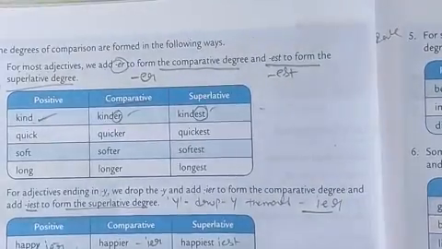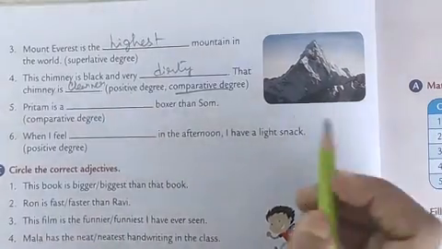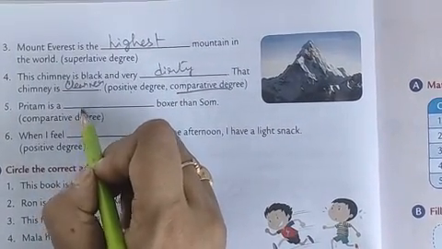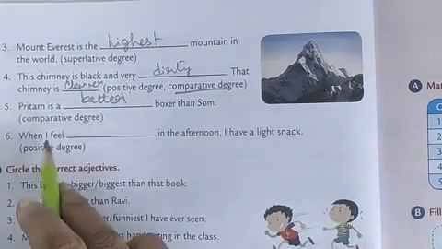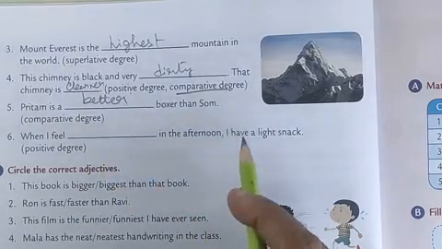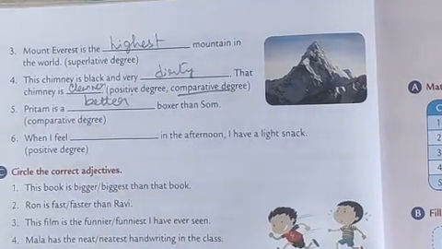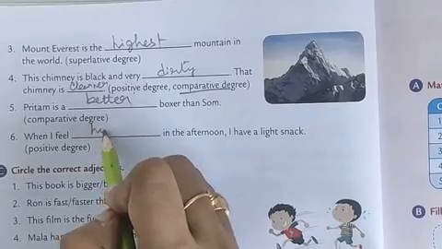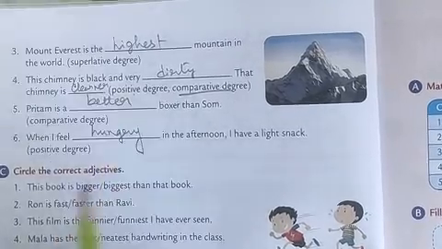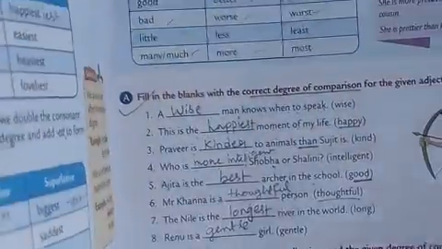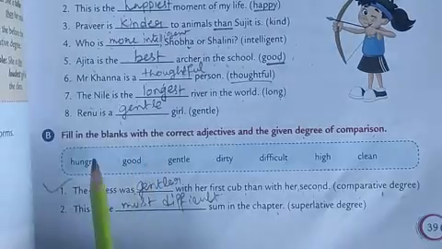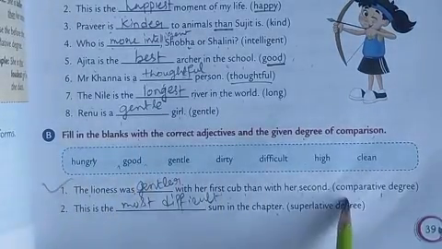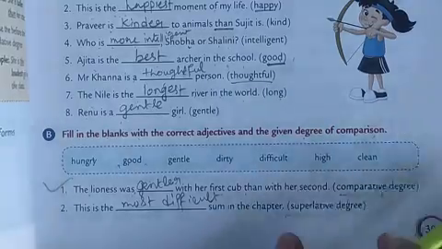So what word will we choose? We will choose good. So what is the comparative degree of good? Better. When I feel dash in the afternoon, I have a light snack. When I feel hungry in the afternoon. Okay. So these were the adjectives that we had to put in the given formats.